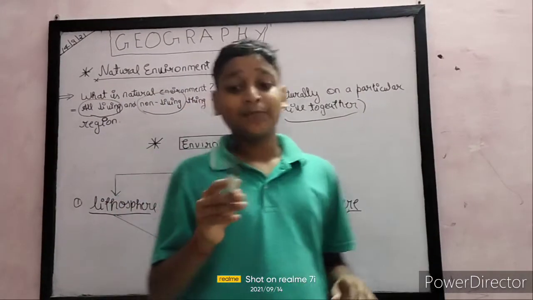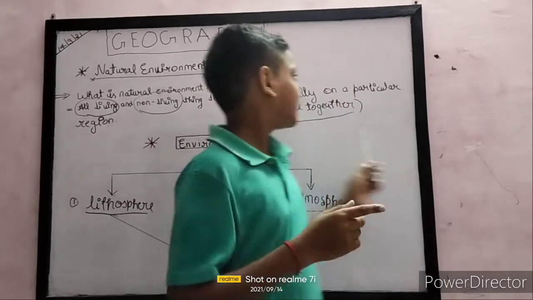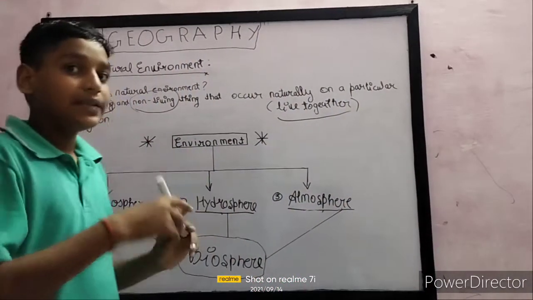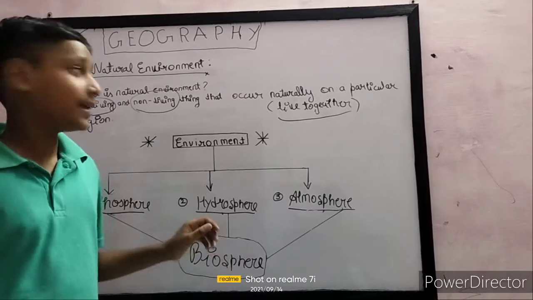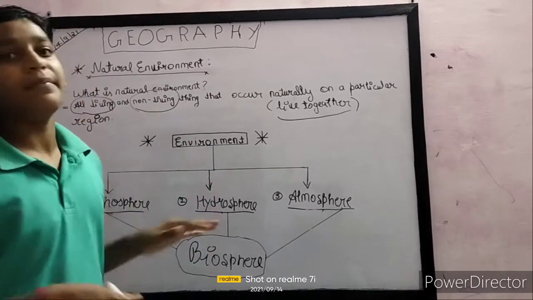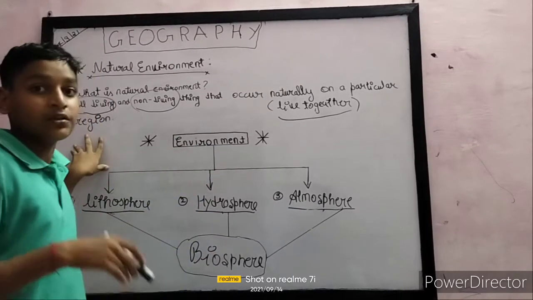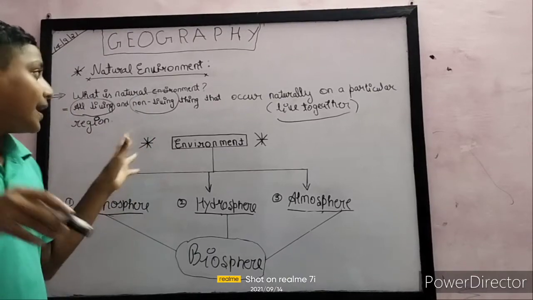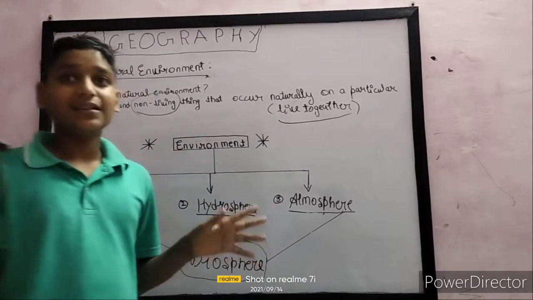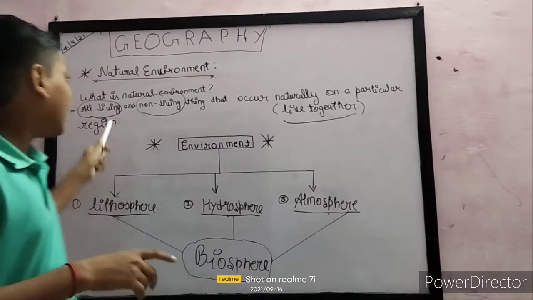Mountains, and you are standing. This is called living: you are living, and the mountains, river, and sun are not living, abiotic, and you are biotic. So you and non-living things are together. So it is called natural environment.